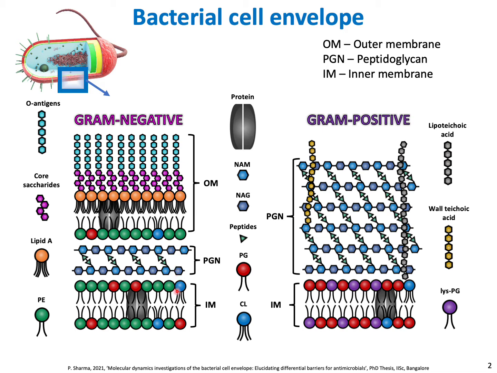Finally, the cytoplasmic inner membrane which is composed of phospholipids. While the gram-positive cell envelope lacks an outer membrane, the peptidoglycan layer is thicker than the gram-negative bacteria. The cytoplasmic membrane is again composed of phospholipids. In this study, we have mimicked the cell envelope of archetypal gram-negative bacteria, Escherichia coli, popularly known as E. coli.